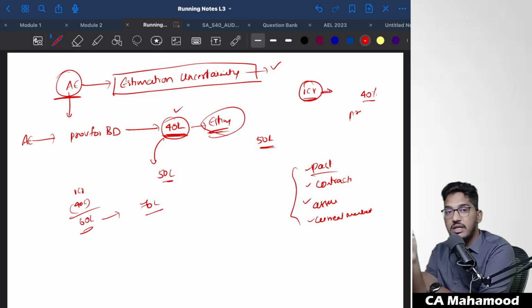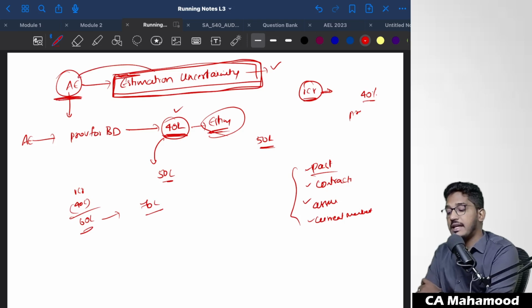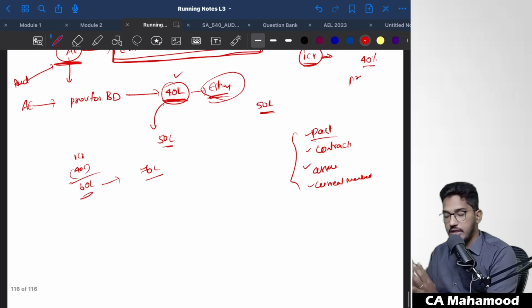That possibility of an accounting estimate going wrong, in simple terms, we call estimation uncertainty. Clear, everybody? Since accounting estimates carry estimation uncertainty, they carry a risk of material misstatement. Here the chances for manipulation and misstatement are higher. That's why, as an auditor, you need to pay more attention to accounting estimates. Clear, everyone? Now let us make a summary of what I have told you till now.